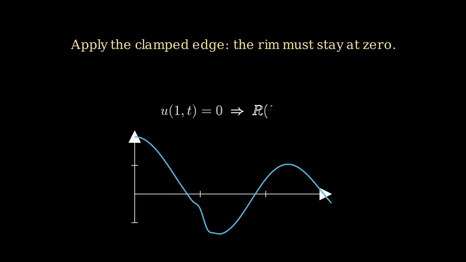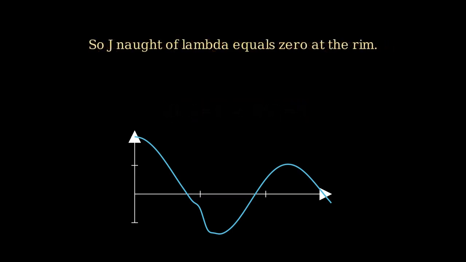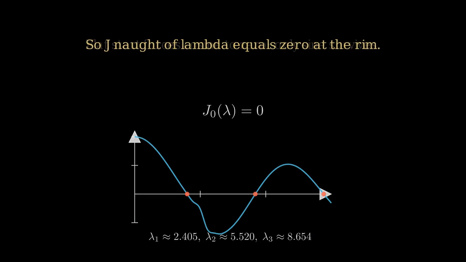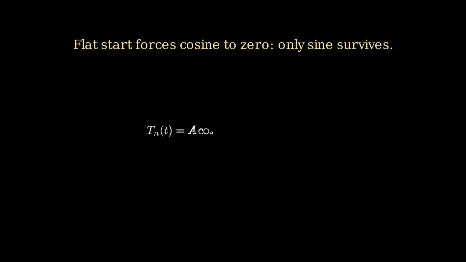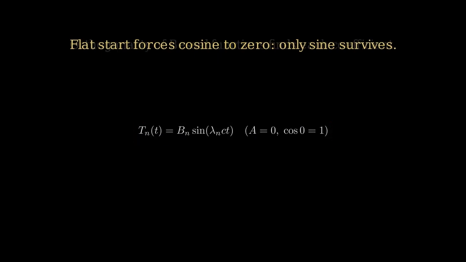Now we apply the clamped edge condition that the membrane must be pinned down to 0 at radius 1. This forces J0, evaluated at each allowed frequency, to equal 0, so the allowed frequencies are exactly the zeros of the Bessel function J0, which we call lambda 1, lambda 2, lambda 3, and so on. Because the drum starts perfectly flat, the cosine part of the time solution must vanish, leaving only a sine in time for each mode, paired with its own Bessel function shape in r.